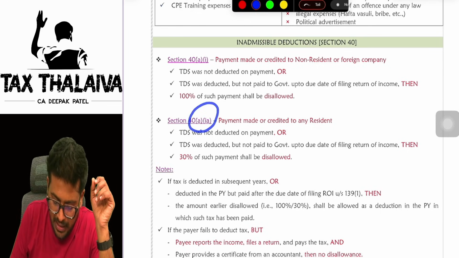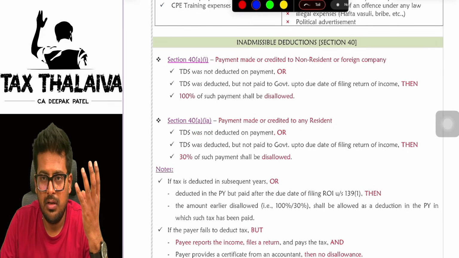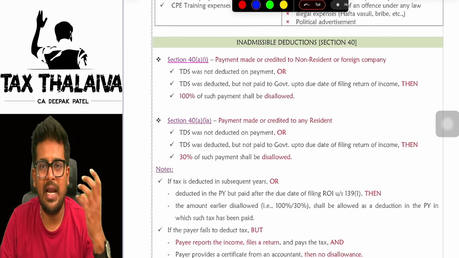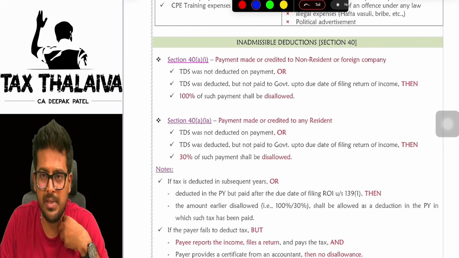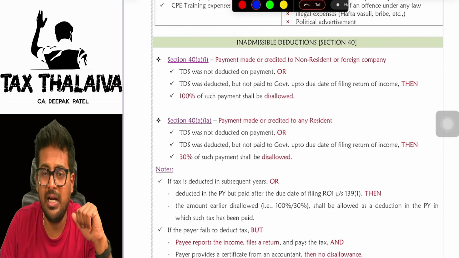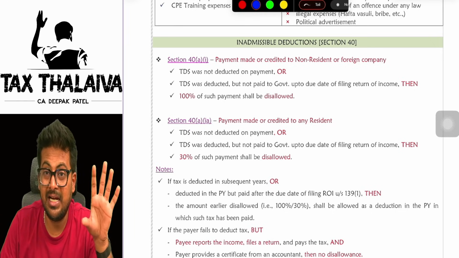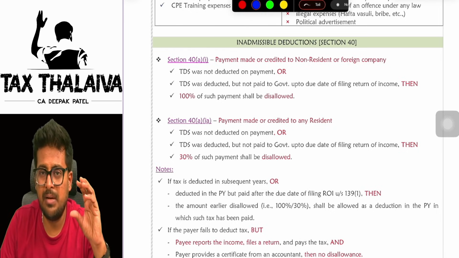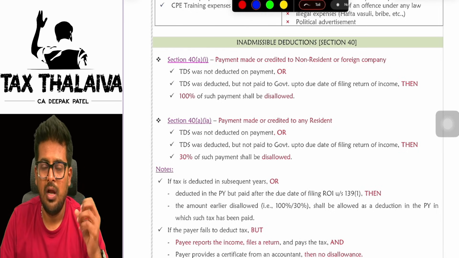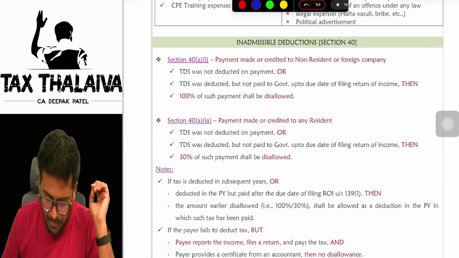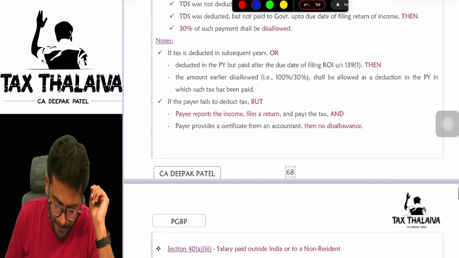Same scenario, but if you are making payment to any resident, let's say, for example, I am paying rent to my landlord for my business purpose. At the time of paying rent, I was supposed to deduct TDS, but I did not deduct the TDS. In that case, 30% of the amount of expenditure will be disallowed. Let's say, for example, I am paying rent of 100,000 and I did not deduct TDS. In that case, 30,000 will be disallowed, 70,000 will be allowed as an expenditure.